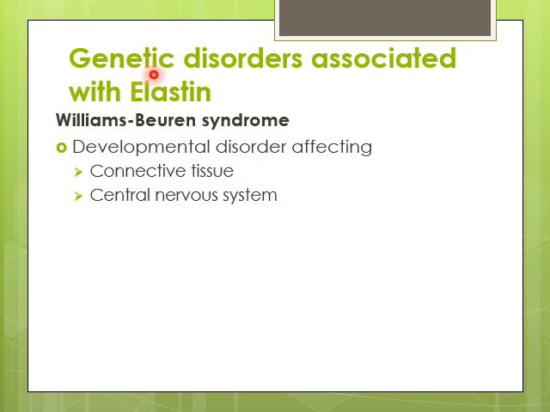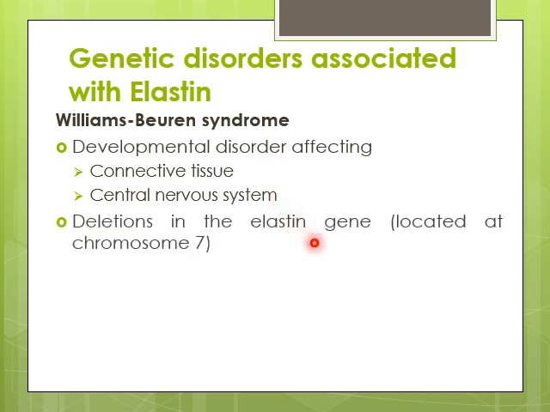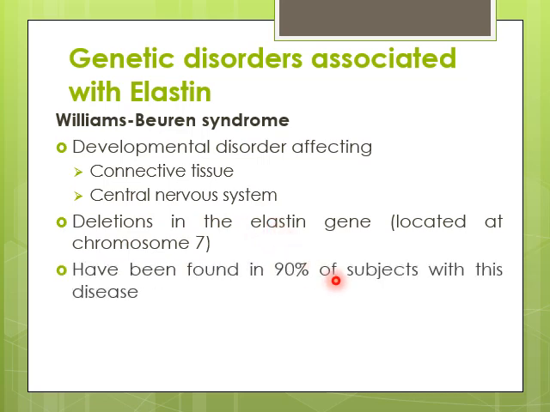The very first genetic disorder that we are going to study associated with elastin is Williams-Beuren syndrome. It is a kind of developmental disorder that affects connective tissue and central nervous system. The elastin gene, which is located at chromosome number 7, has been reported to undergo deletions, as a result of which it becomes defective and may cause this disease. In 90% of individuals affected with this disease carry this type of mutation in the elastin gene.